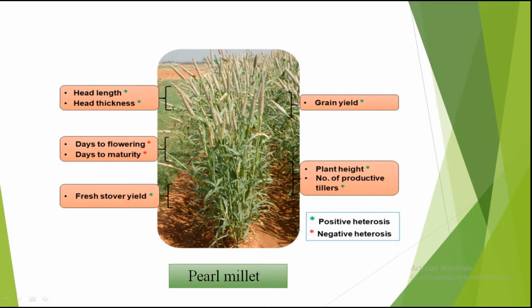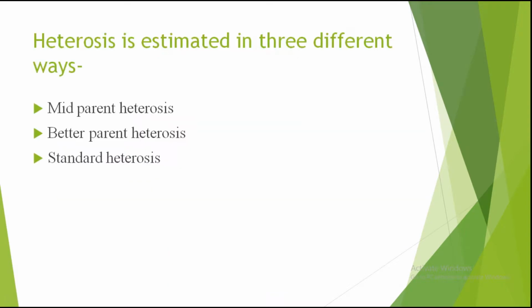Like days to maturity: suppose parent A takes 120 days for maturity and parent B takes 100 days, and if F1 takes 80 days, then it is good because the maturity duration will be less and the whole crop cycle will be shorter and we will get the same yield, and that is always good. So sometimes positive heterosis is needed, sometimes negative heterosis is needed.